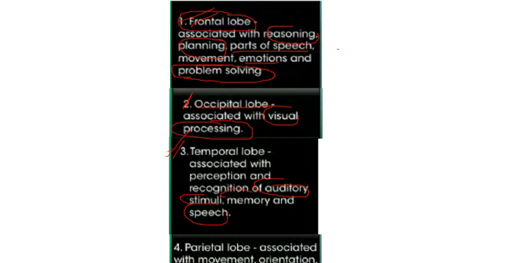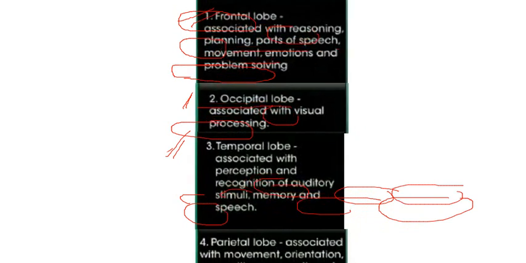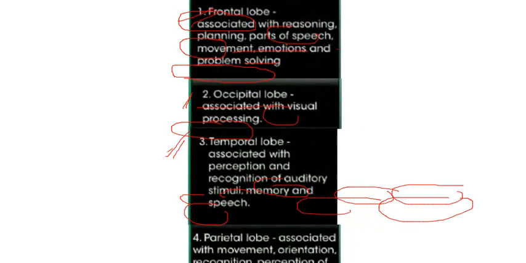And we have one more lobe, the parietal lobe. The parietal lobe is associated with movement, orientation, recognition, and perception of stimuli. You have to just remember the lobes, the function of each lobe, and also draw the diagrams as well.